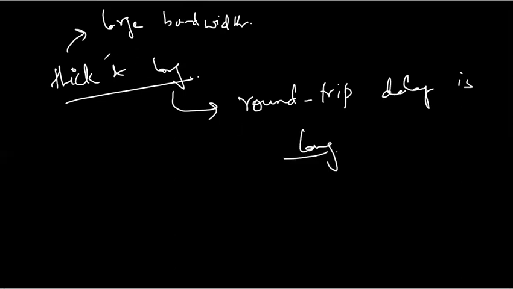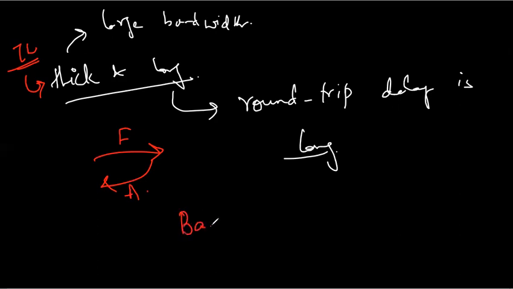Okay, so this is our transmission link description. The transmission link is thick and long. Thick means the transmission link has a large bandwidth, and long means the round trip delay. That is, once a frame reaches the receiver and the acknowledgement is received by the sender, that time is a bit large. The product of these two, the bandwidth and the round trip delay, is known as the bandwidth delay product.